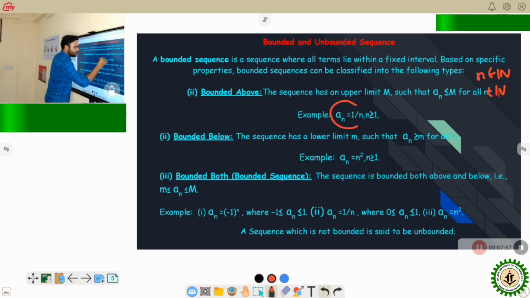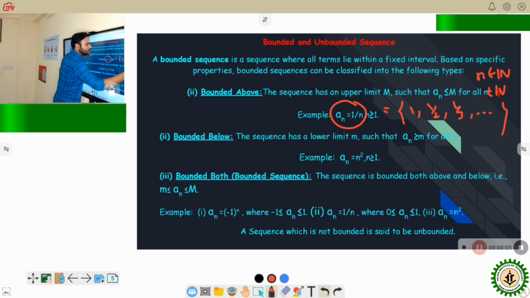For this sequence, the terms are 1, 1 by 2, 1 by 3, and it goes on. So here, every element of this sequence is less than or equal to 1. So this is actually bounded above.